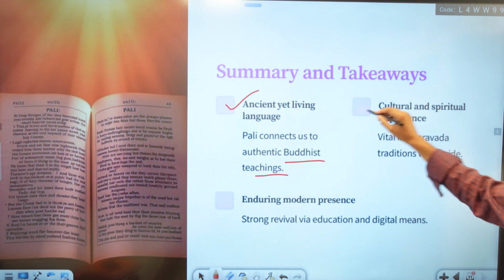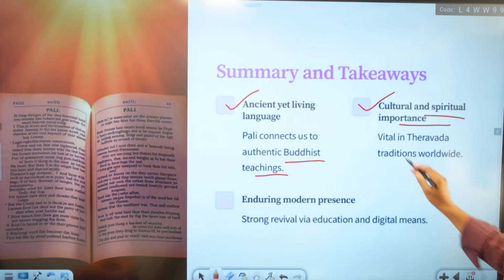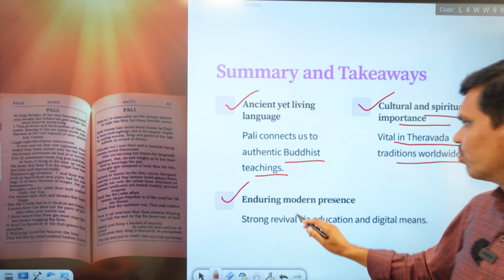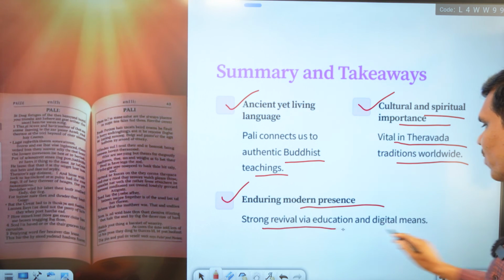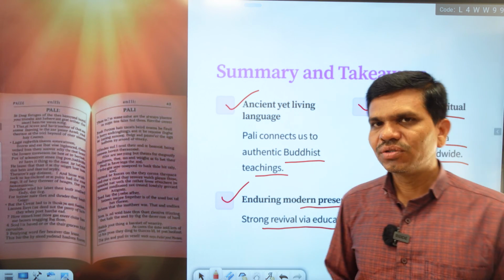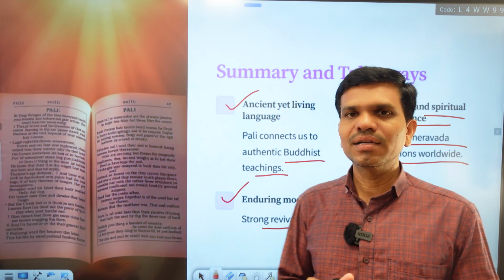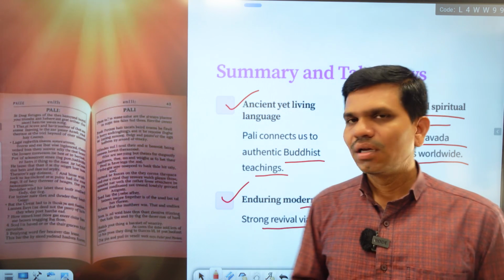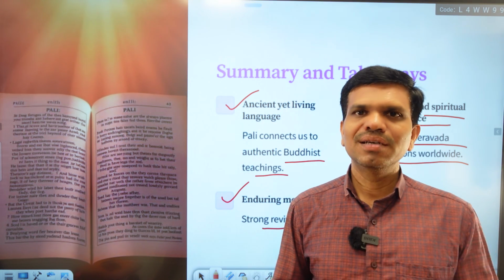Then it has cultural and spiritual importance, vital in Theravada traditions worldwide, and an enduring modern presence, with strong revival via education and digital means. So we can revive Pali again through digital means and technology. All these things are there in Pali as a classical language.